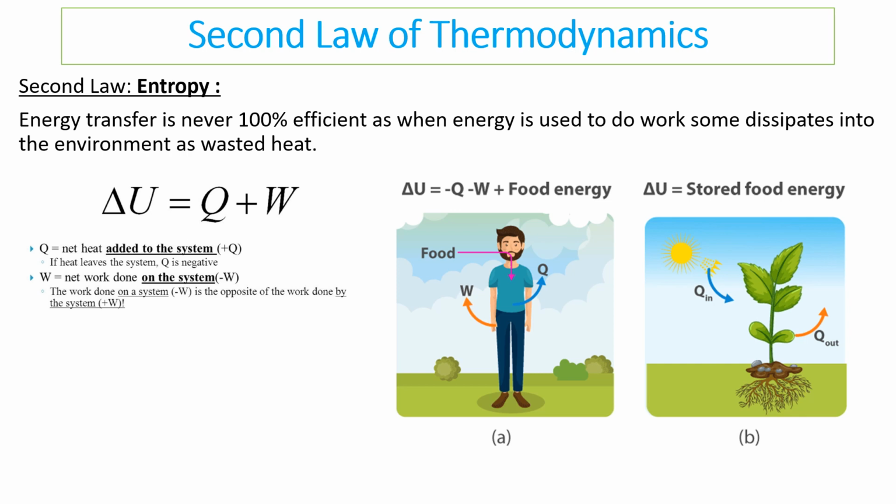Food chains only have a certain number of trophic levels because energy transfer is never 100% efficient, as we always lose some energy as heat. You can calculate the energy in a system with this equation: energy equals Q, the heat energy, minus W, the work done, plus the food energy added.